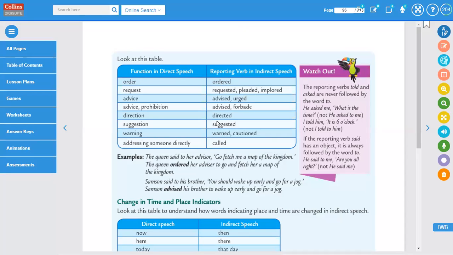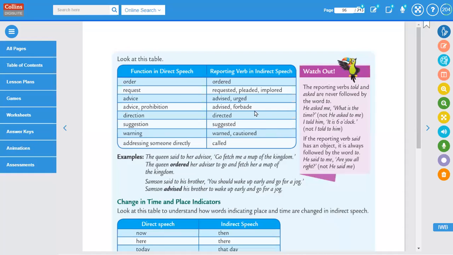Okay, ma'am, ask the question again. The question is, Mrs. Macpherson said to her student, "Do not go out in the dark." Mrs. Macpherson advised her student, do not go in the dark.